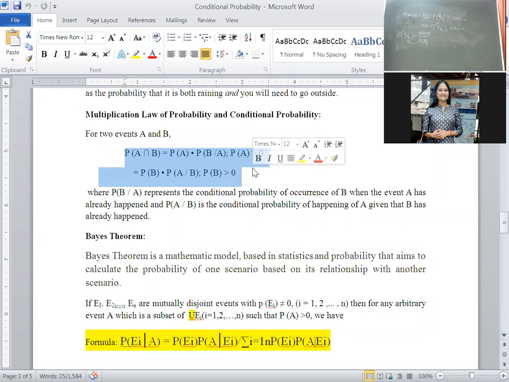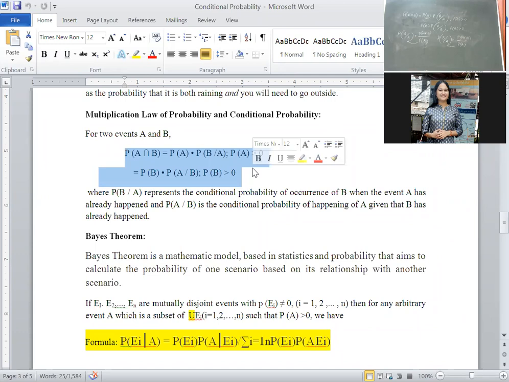Anyway, they will ask in the final examination. Vice versa, probability of B given A: which event happened earlier? A has happened earlier, then the simultaneous happening of both the events. If you do cross multiplication, you will get this. Any one of the formulas will come in the final examination. Depending on the situation, you have to manipulate.